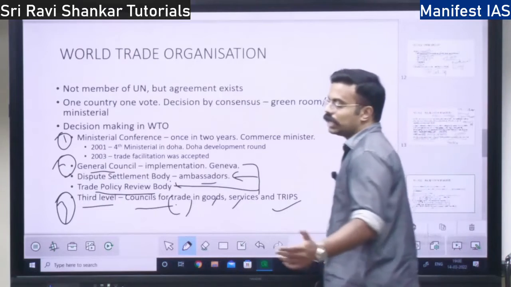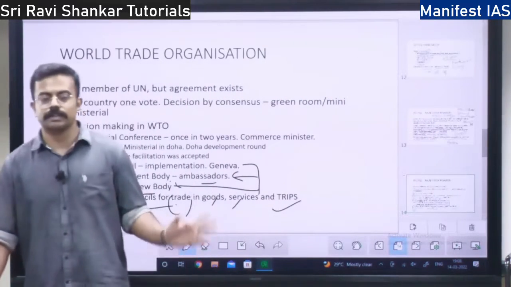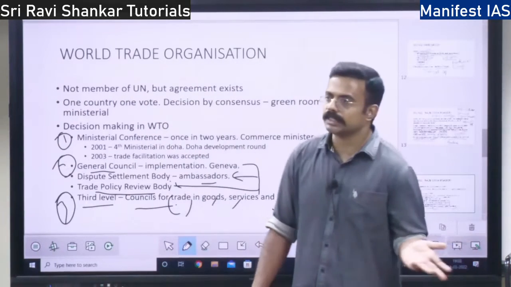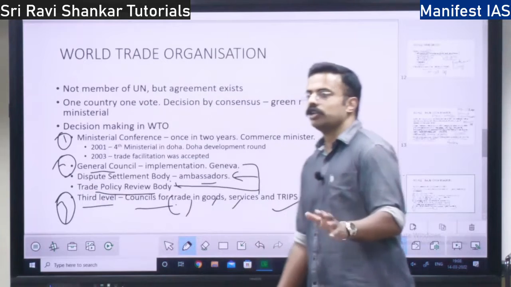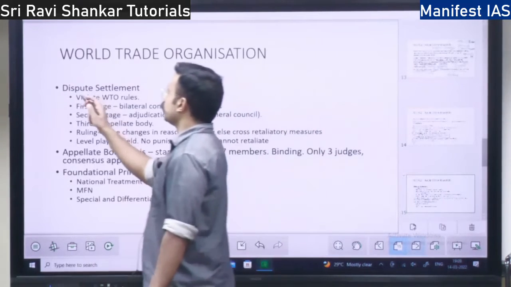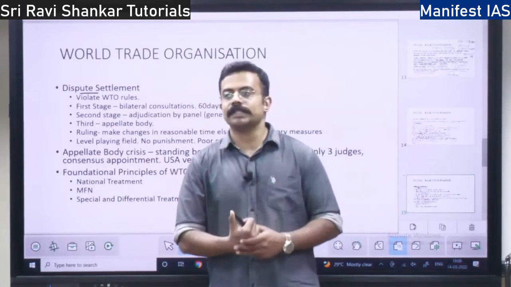So not only this, you have some special bodies as well. Those are special bodies with respect to agriculture, industry, logistics, many bodies are there. Those are not very important. Next you have dispute settlement. How the dispute settlement works, if there is a dispute, how it will be settled.